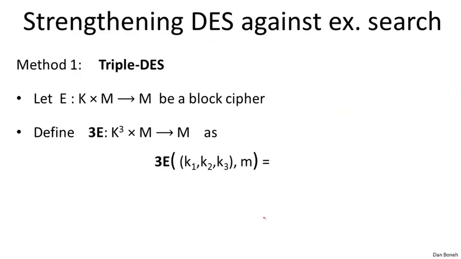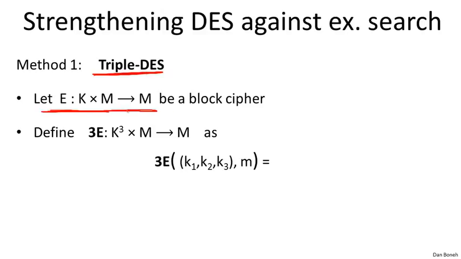And so the first thing that came to mind is, well, maybe we can take DES and artificially expand the key size so we strengthen it against this exhaustive search attack. The first idea that comes to mind is, well, let's iterate the block cipher a couple of times. And this is what's called triple DES. So triple DES is a general construction. Basically, it says the following.